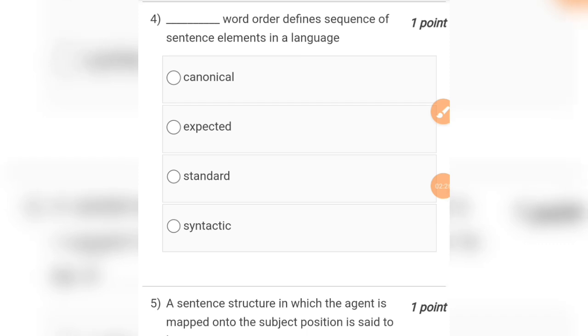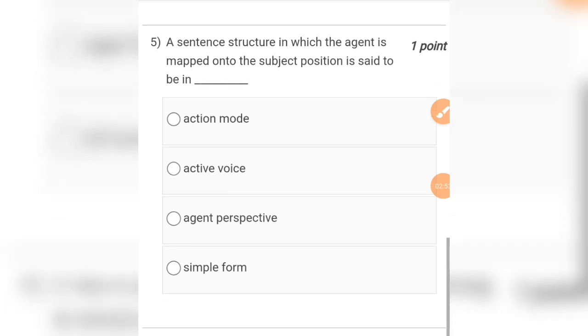Question number 4 is dash word order defines sequence of sentence elements in a language. Options are canonical, expected, standard, syntactic. So the answer will be canonical. Canonical word order defines sequence of sentence elements in a language. So for question number 4, option number A will be the correct answer.